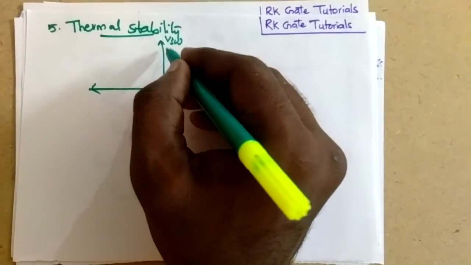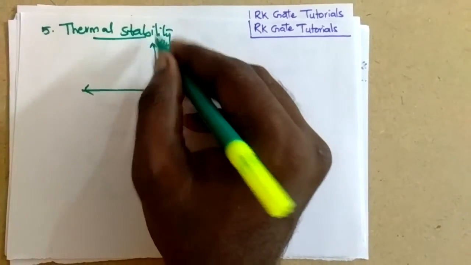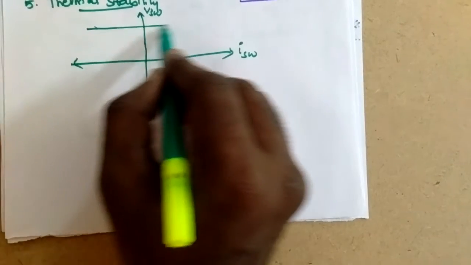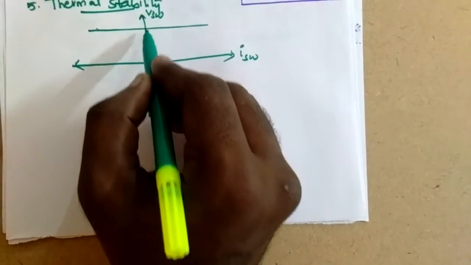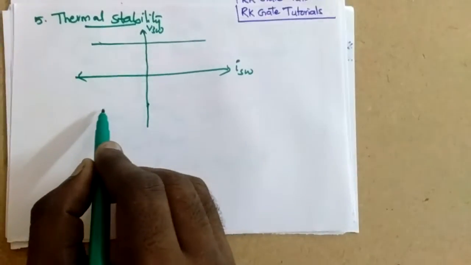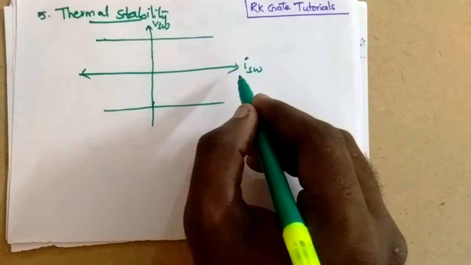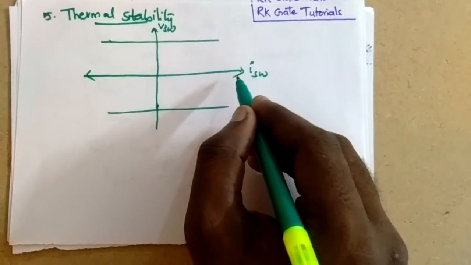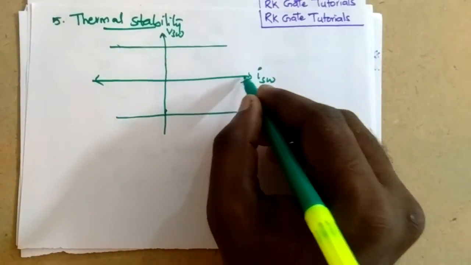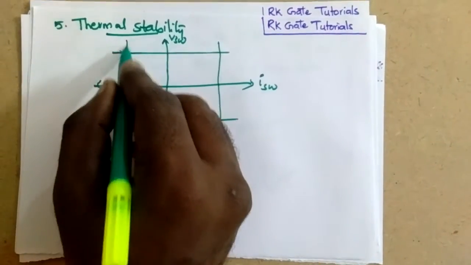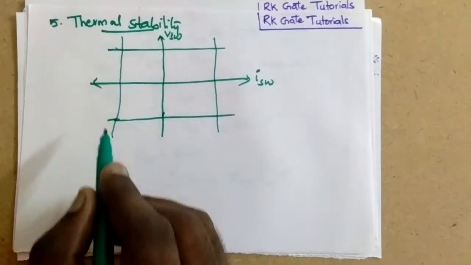An ideal switch can withstand all the voltages, but a practical switch does not accept all the voltages. Let us say this is the limit on the positive side, and this is the limit on the negative side. An ideal switch can withstand all the current conditions, but a practical switch does not. Let us say these are the limits.